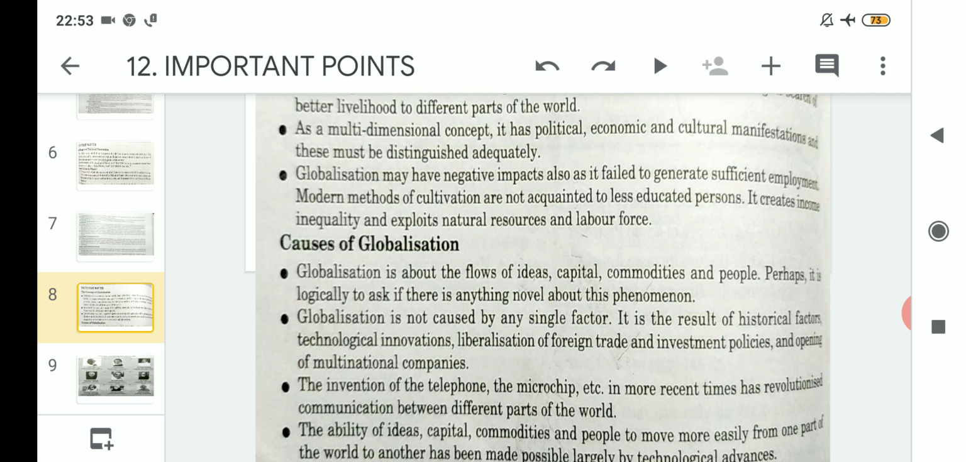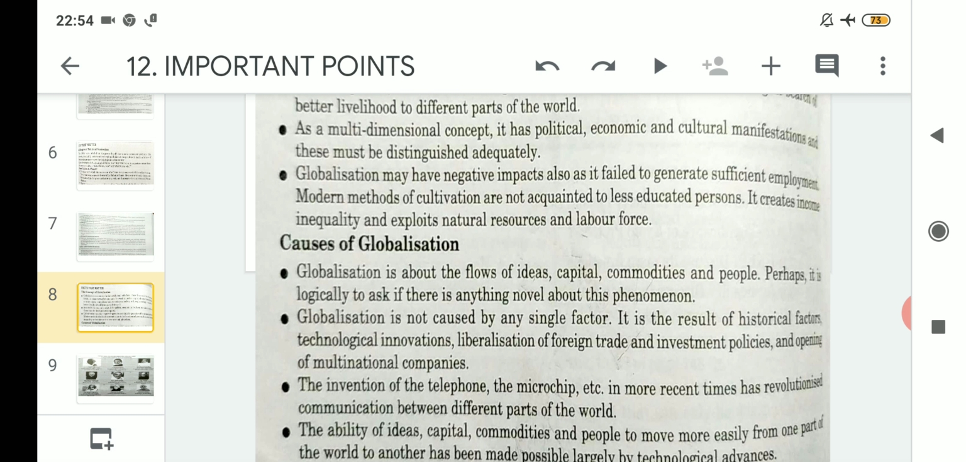Now, number two is globalization is not caused by any single factor. It is the result of historical factors, technological innovations, liberalization of foreign trade and investment policies, and opening of multinational companies. So how was globalization caused or born? Globalization was caused not by a single factor, but by many factors, such as the historical factors.